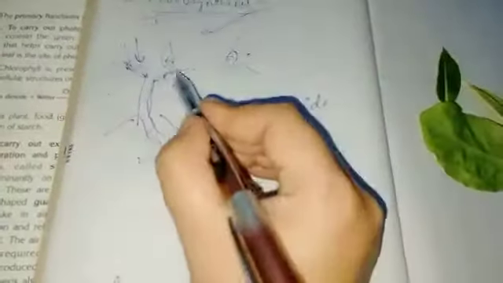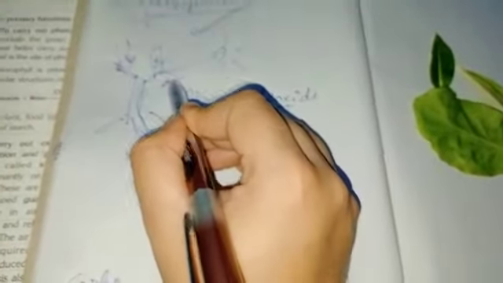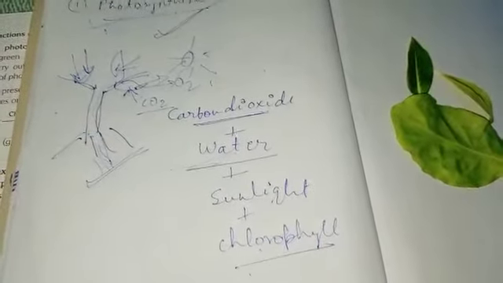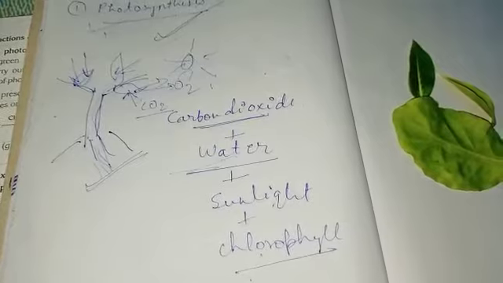Glucose is their food, so they store it in their body, and oxygen gas is produced in the leaf, then they release it outside into the air. From air we take this oxygen gas, because we all need oxygen for our respiration.